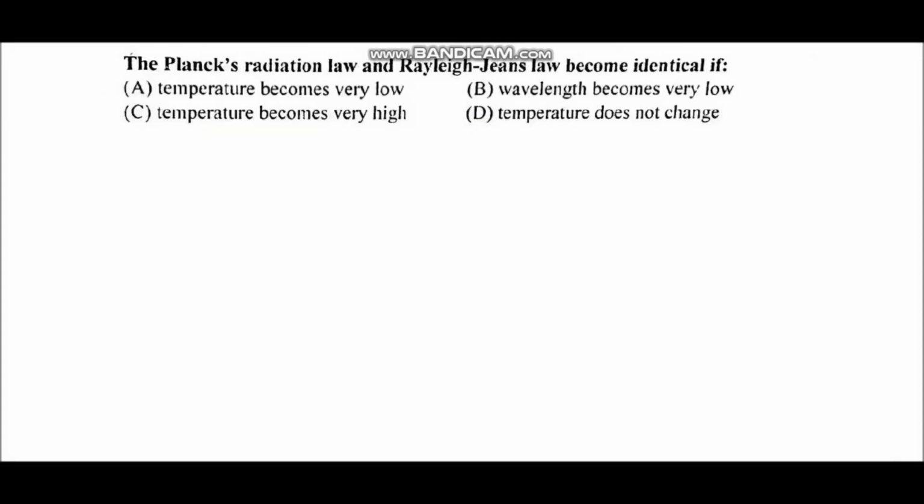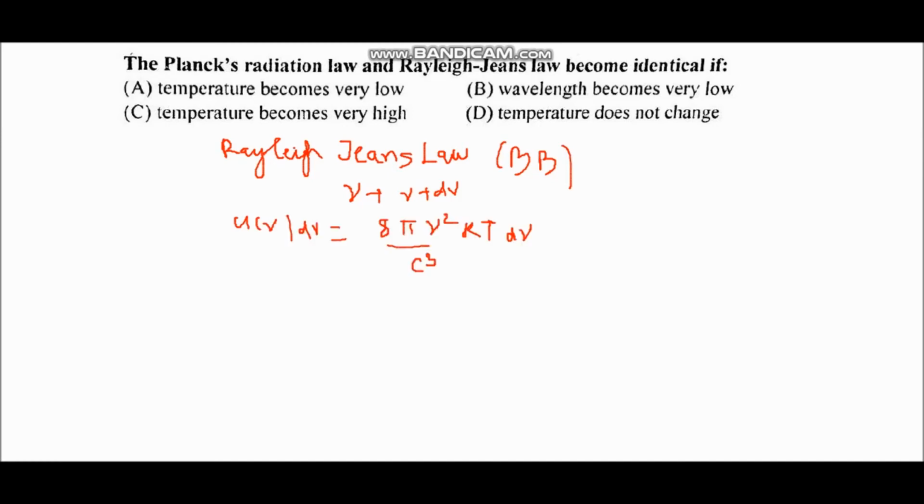Next, Planck's radiation law and Rayleigh-Jeans law become identical if... First of all, what is Rayleigh-Jeans law? Rayleigh-Jeans law gives the spectral energy density of black body radiation. Spectral energy density means energy per unit volume in the frequency range nu to nu plus d nu, which is given by the formula u nu d nu is equal to 8 pi nu square over c cube kT into d nu.